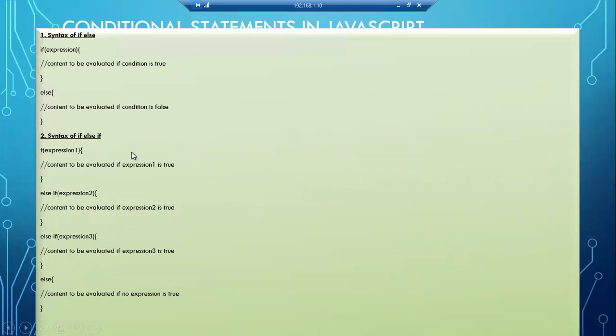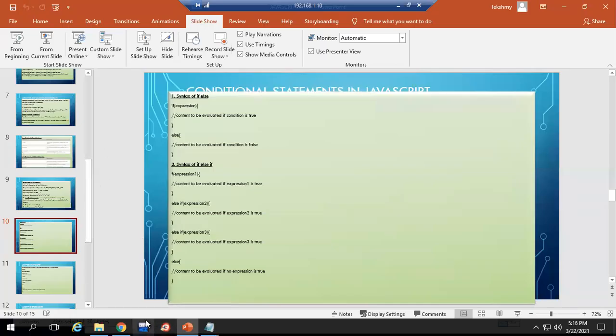So it does not depend upon a single comparison, a single expression or a single condition. If one is true, that particular true value executes. If that is false, I have other choices to execute. That is what we are doing with else if. One example we will see for else if.